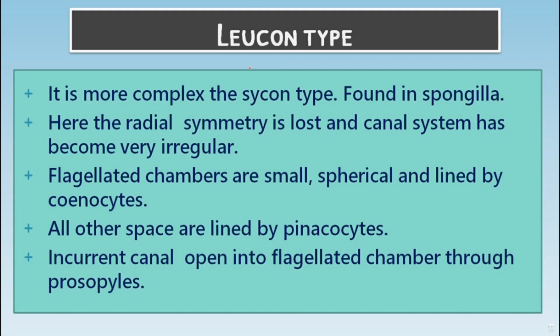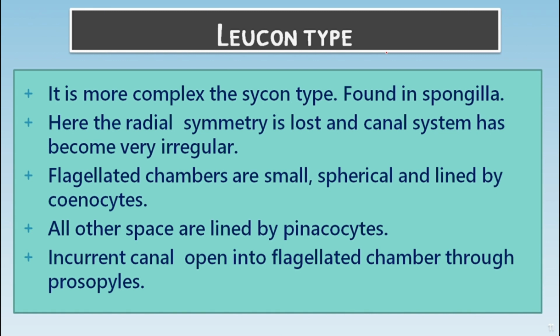This is the third type, Leucon. It is a more complex structure, a more complex canal system than Sycon type or Ascon type, found in Spongilla. Here the radial symmetry is lost and the canal system becomes very irregular. Flattened chambers and small spherical chambers are lined with choanocytes. All other spaces are lined with pinacocytes.